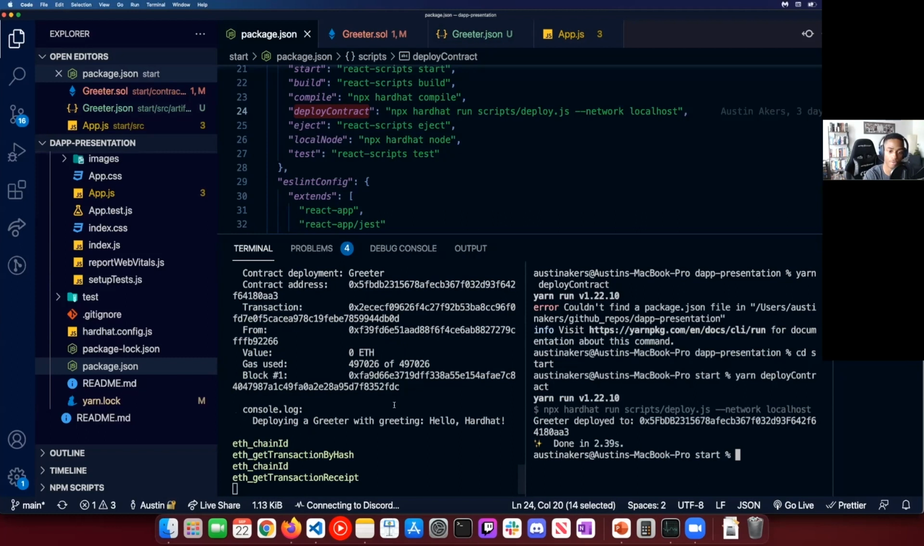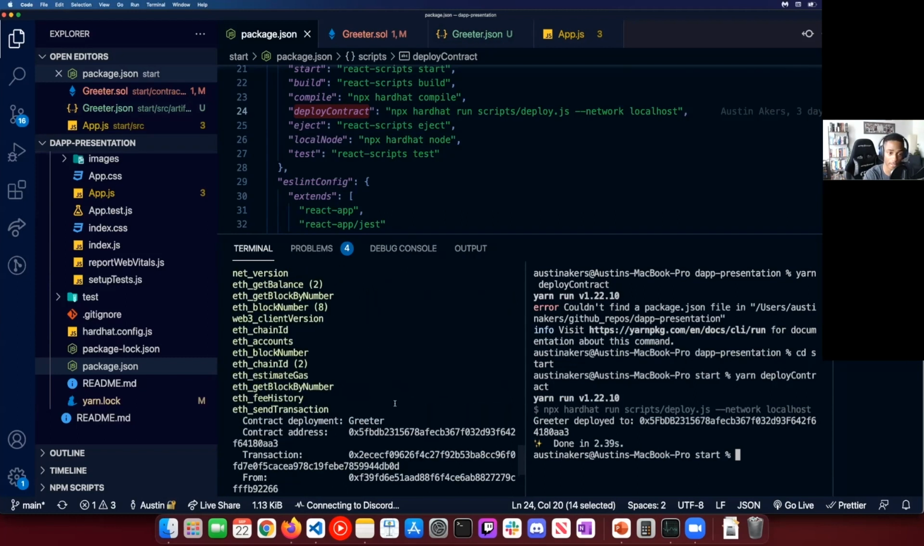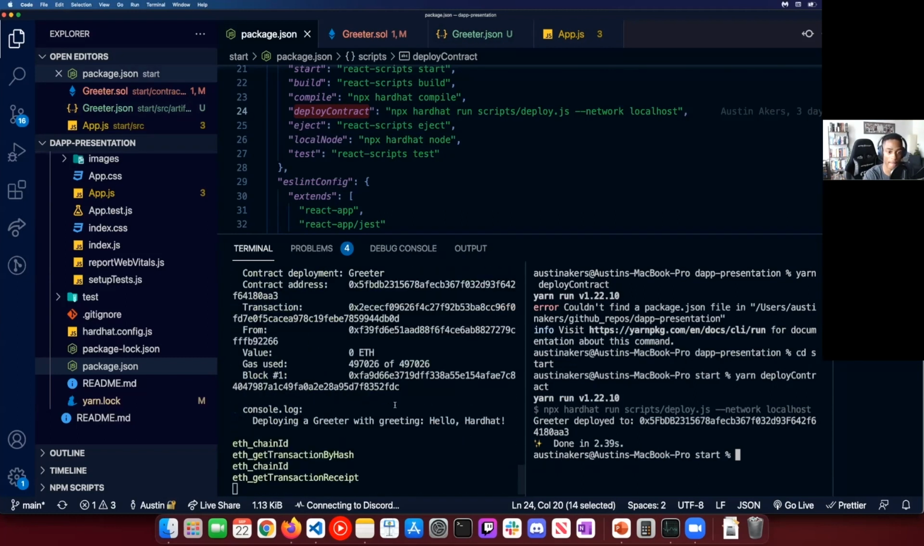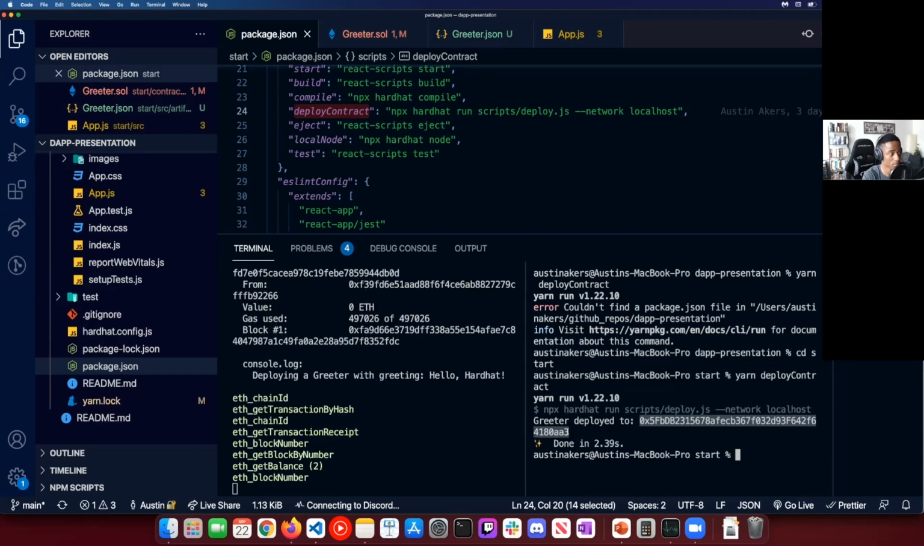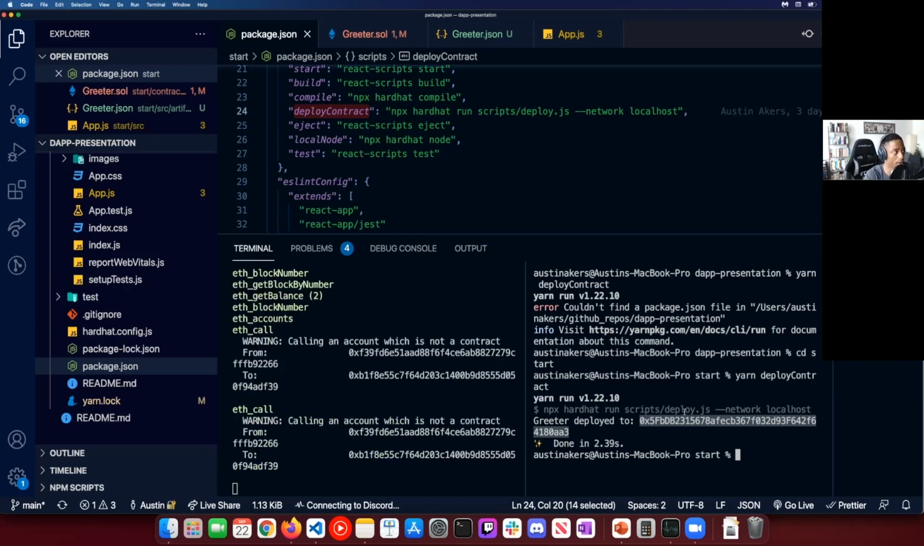Now we've seen a whole lot of different things. As I said, something else just popped up, right? So this is great. As you can see here, our greeter deployed to this address right here, okay? So we've now deployed this. Now this is going to be very important. Again, just keep that there. Let's go ahead and work with this. All right, so we're going to keep that there.